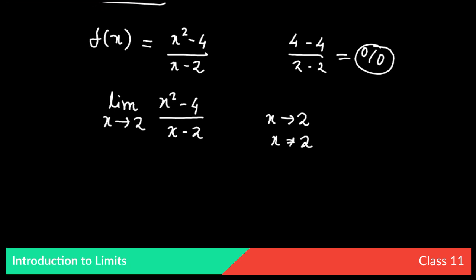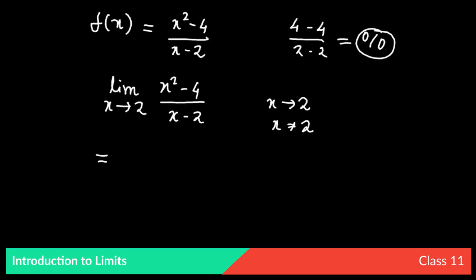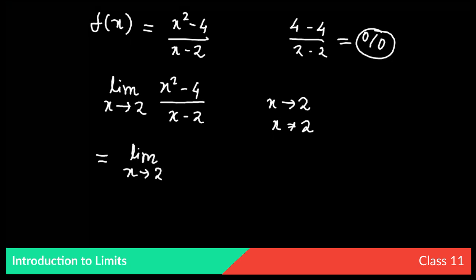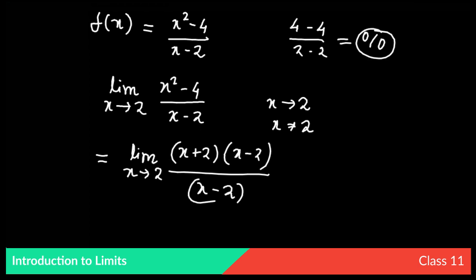So it is not 0, so we can cancel this. If you see the numerator carefully, it is in the form of a square minus b square. It is x square minus 4, which means x whole square minus 2 whole square. So we can write this as limit x tending to 2, (x plus 2)(x minus 2) by x minus 2, using a square minus b square equals (a plus b)(a minus b).